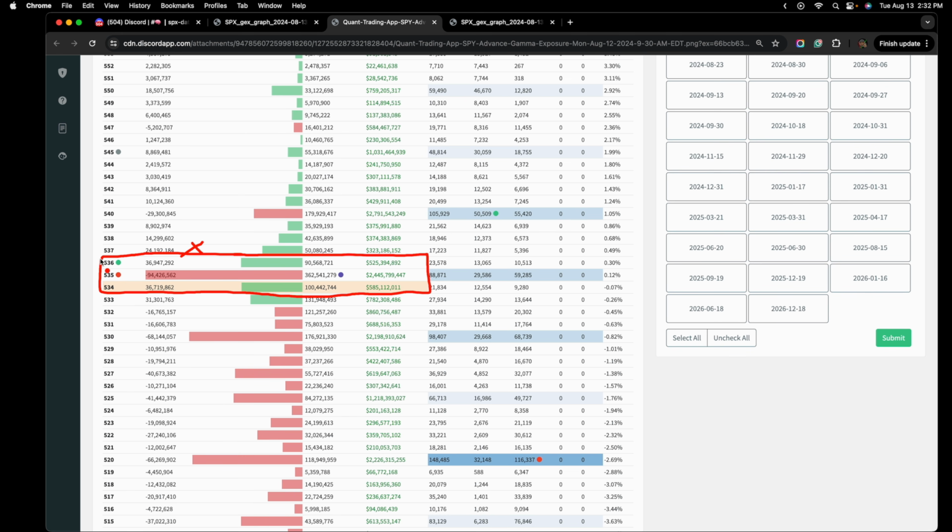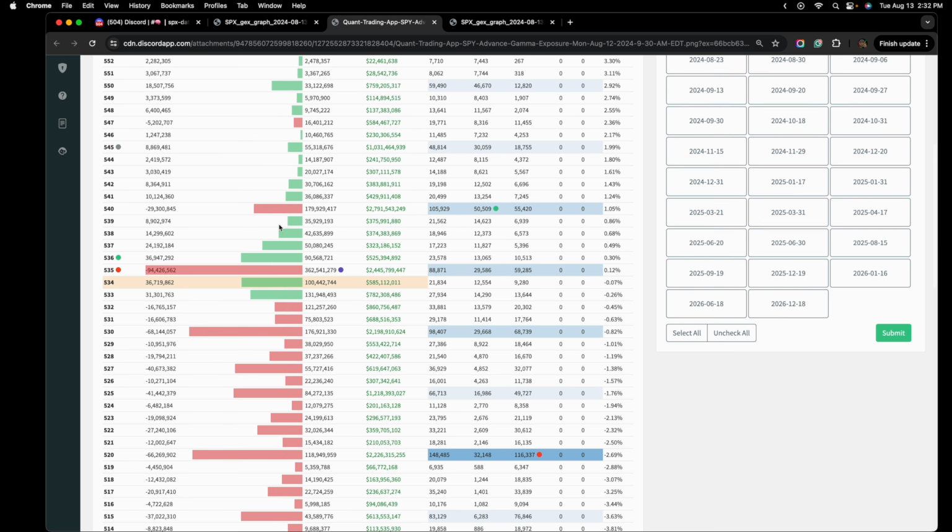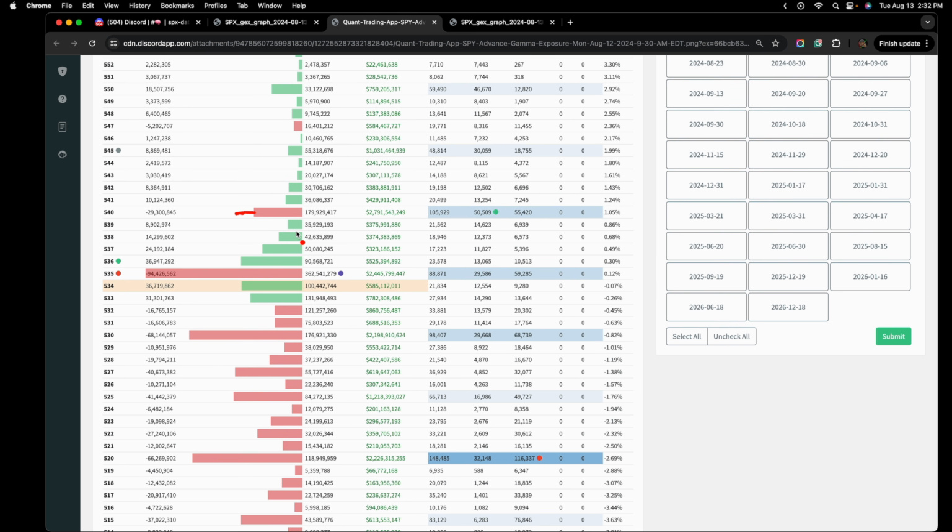In other words, if we are above this, I would expect bulls to be in control. If we are below this zone here, I would expect bears to be in control. We can see there's nothing but negative gamma below here. Above here, positive gamma is larger. Yes, we have this negative GEX island at 540, so this is where I would expect price to meet some sort of resistance if we came up to here.